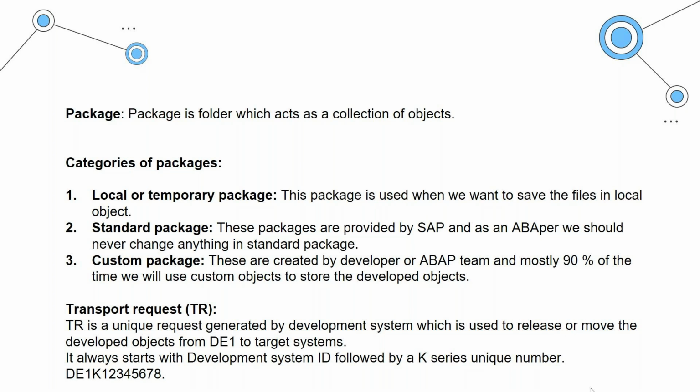And this is how a transport number looks. The first three letters will be the name of the system, or system ID. Here DE1 is the test system ID that we have taken as an example. So it starts with DE1 followed by K. After K, the number that you see is a unique number that gets auto generated whenever you save any object in a package. We'll create one today anyhow, so then you will get clarity on what a package is, what a TR is, how it is created, and what a local object is.